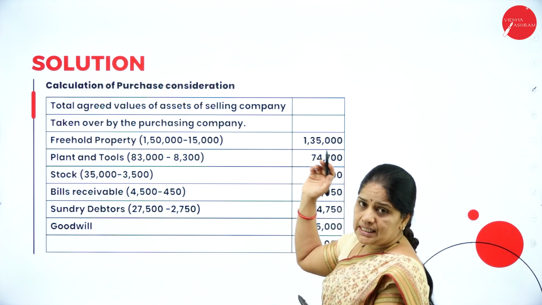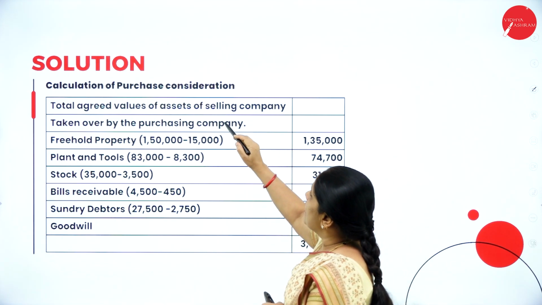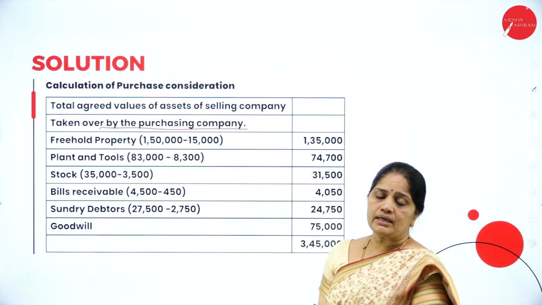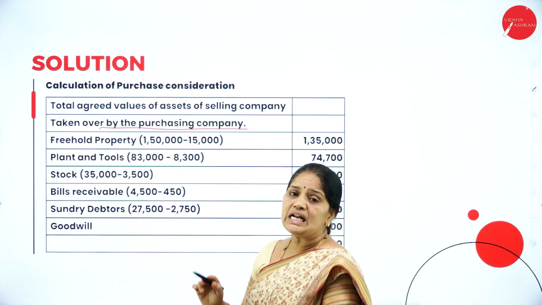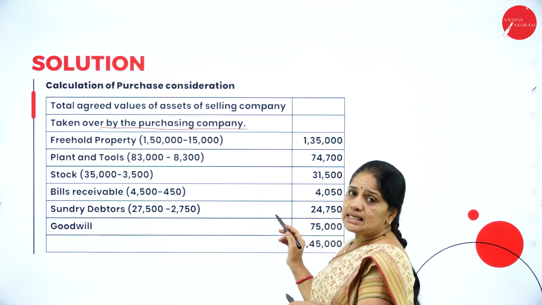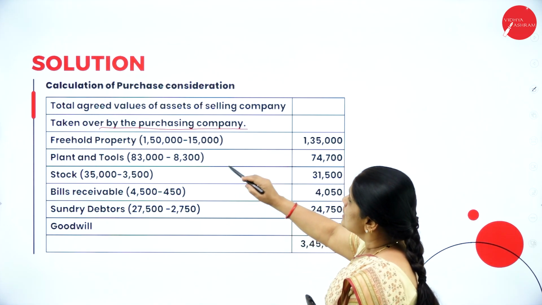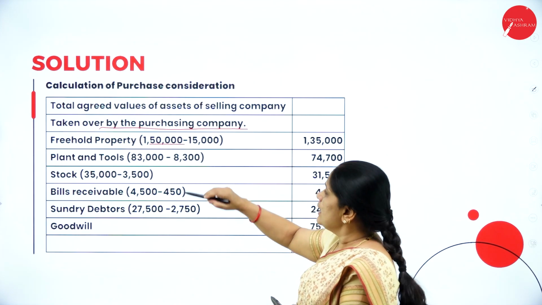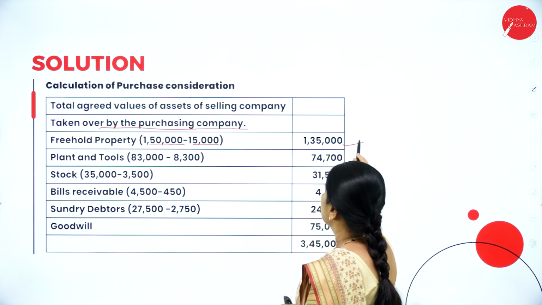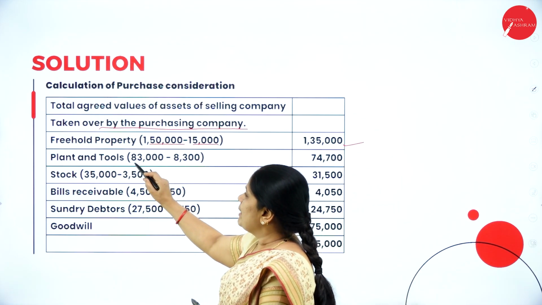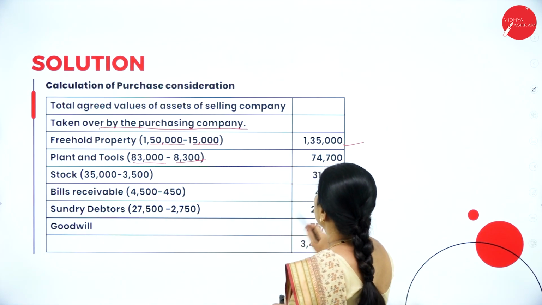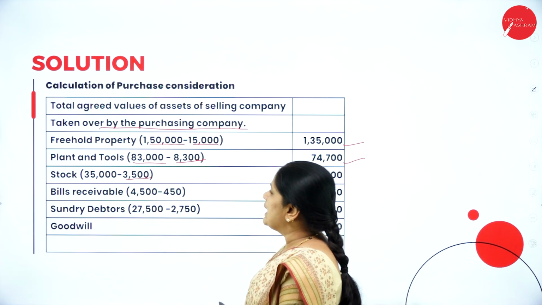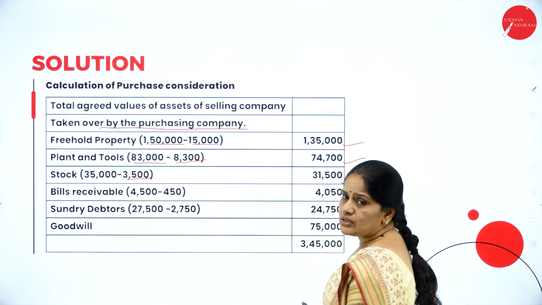So calculation of purchase consideration: total agreed value of the assets of the selling company taken over by the purchasing company. Only whatever the assets are taken over, only they have to be taken into consideration for purchase consideration here. So freehold property, the value of the freehold property is 1,50,000. 10% less is 15,000. It is 1,35,000. Plant and tools 83,000, 10% less, 74,700. Then stock 35,000 minus 3,500, 31,500.